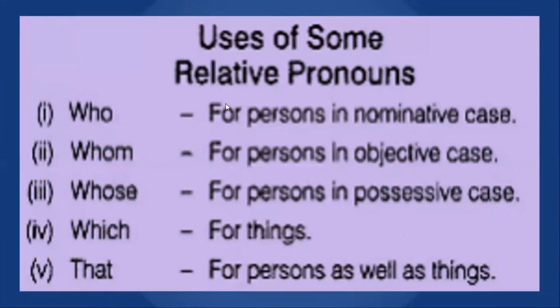Uses of some relative pronouns. Who for persons in nominative case, whom for persons in objective case, whose for persons in possessive case, which for things, and that for persons as well as things.